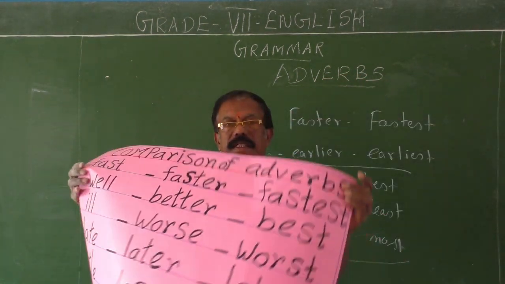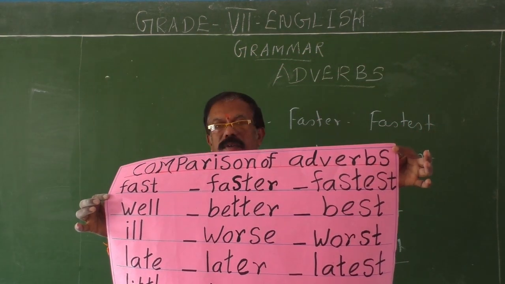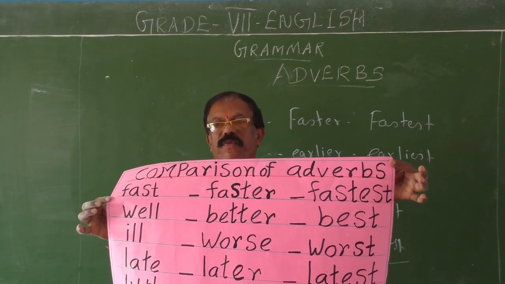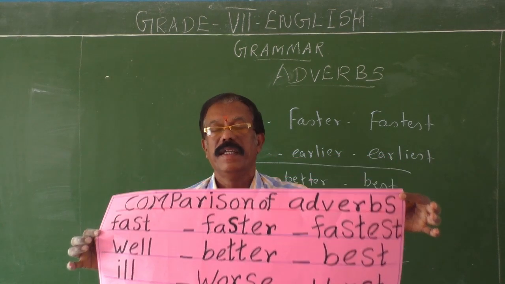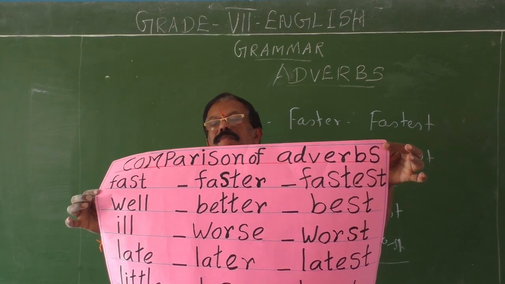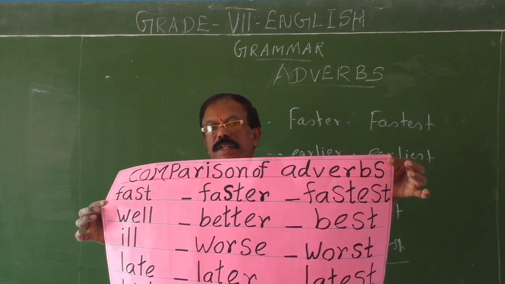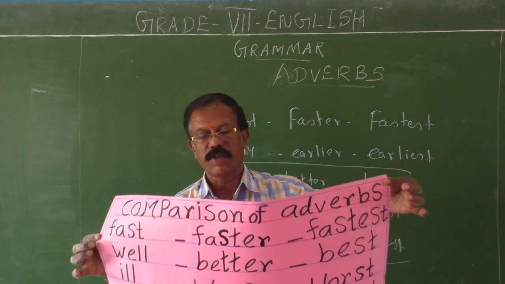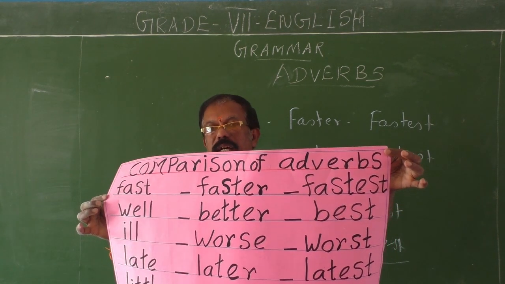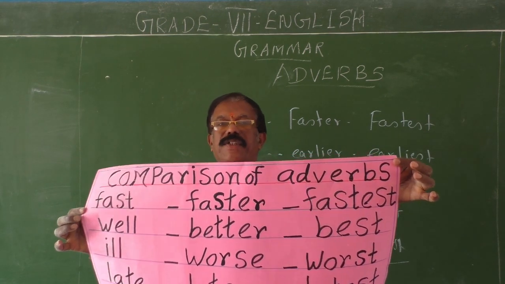See here, this is called degrees of comparison. All adverbs will not have the same form in comparative and superlative. Some adverbs have different forms in comparative and different forms in superlative. That should be noted carefully, children. And then you have to note it down in your classwork note. And then try to frame sentences by using the different degrees of comparison.